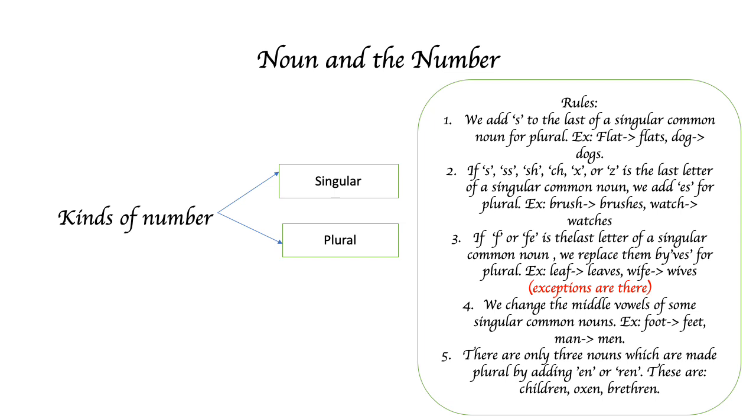If F or FE is the last letter of a singular common noun, we replace them by VES for plural. For example, leaves and wives. Exceptions are there. Fourth one, if we change the middle vowel of some singular common nouns, then also we can make plural. For example, feet, men. There are only 3 nouns which are made plural by adding en or ren. These are children, oxen, and brethren.